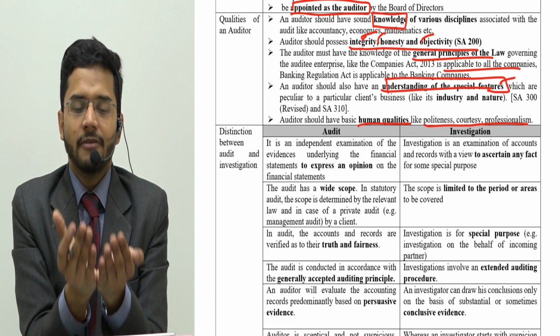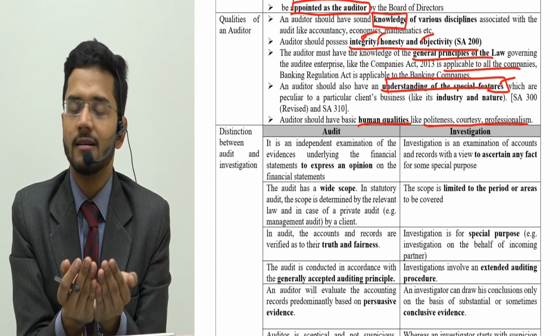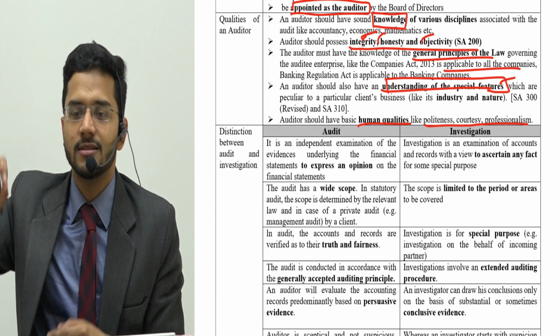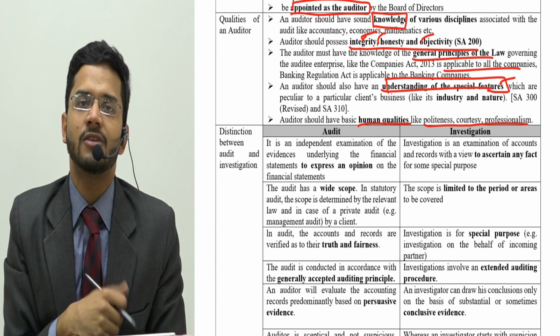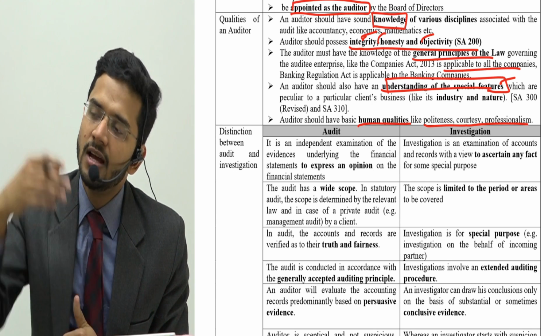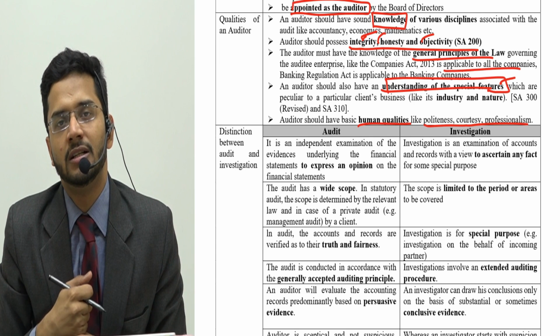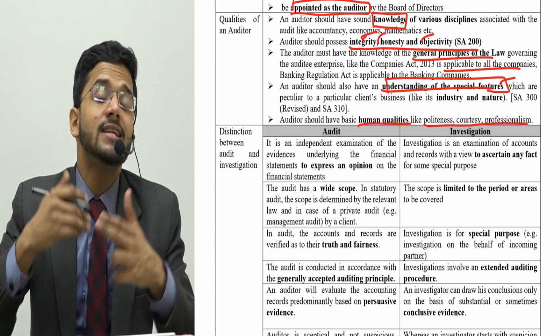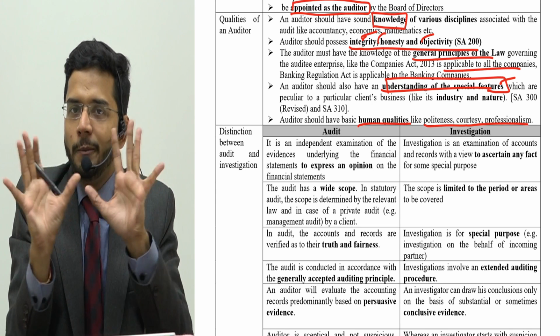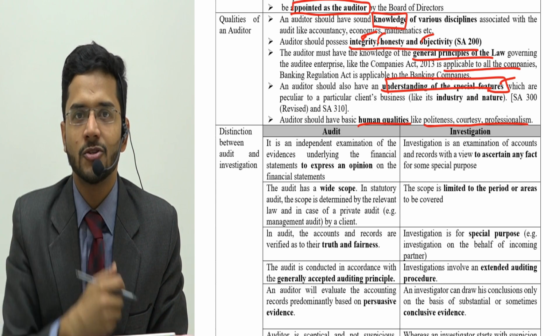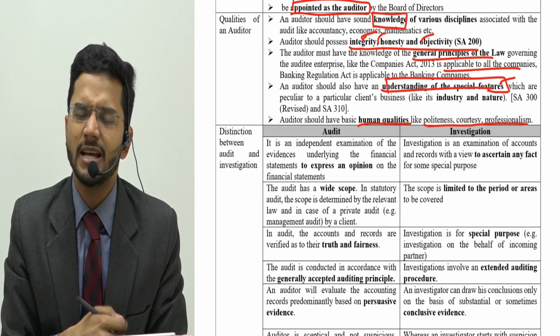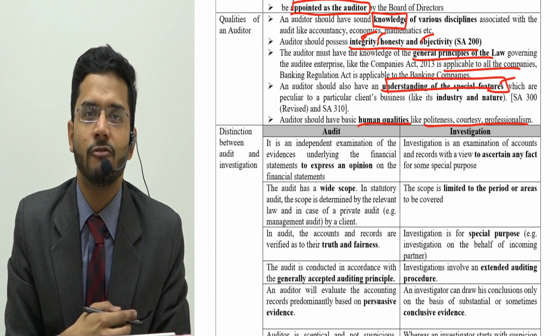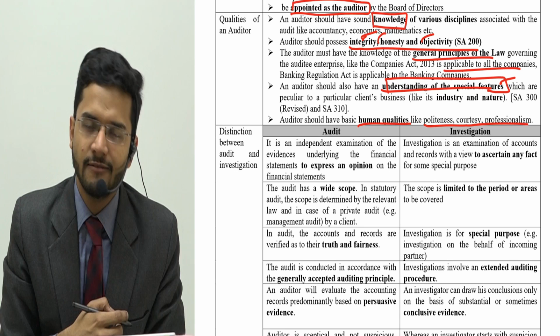Audit is prima facie checking whether the transaction is right or wrong. Investigation is in-depth checking whether the transaction is correct or not. It is detailed examination of the transaction, whether it's right or wrong. And it involves forensics activities also. It would not be done by any layman, any person, any professional. It has to be done by specialist professionals who are expert in forensics audit. That is known as investigation.